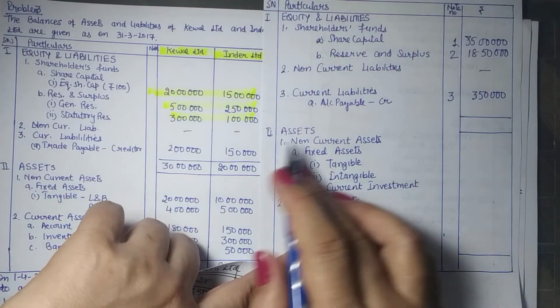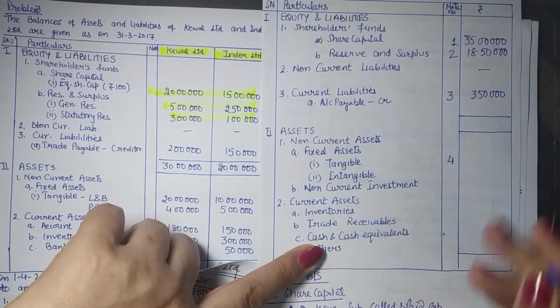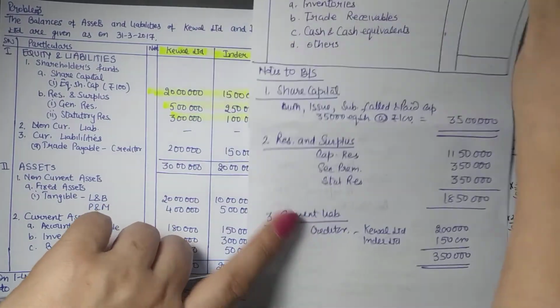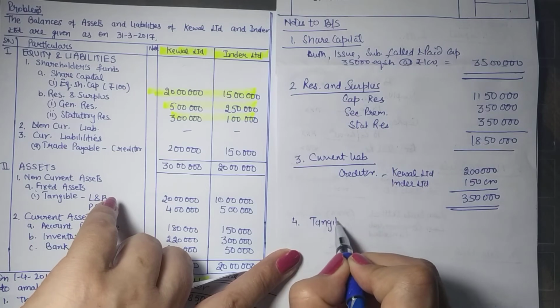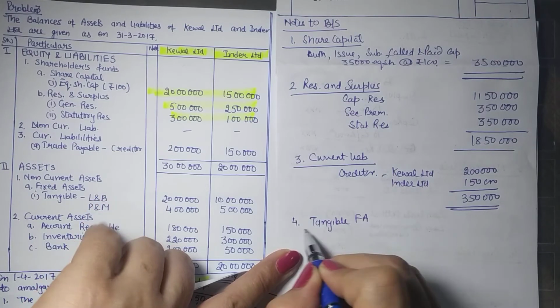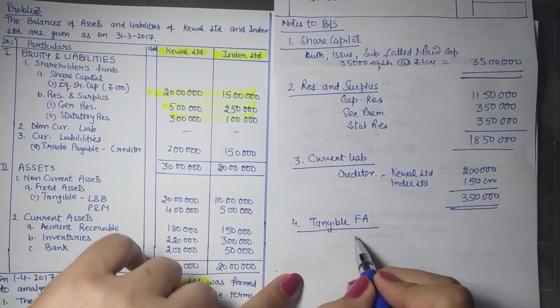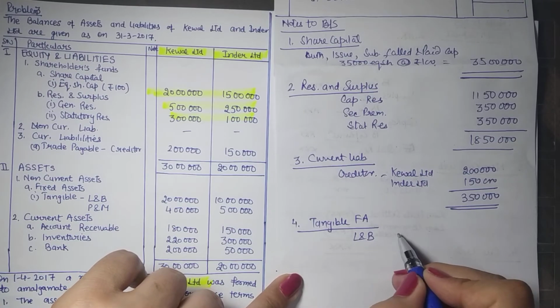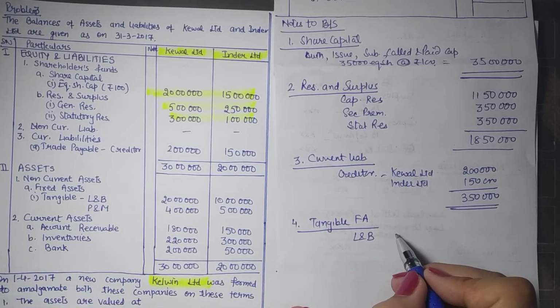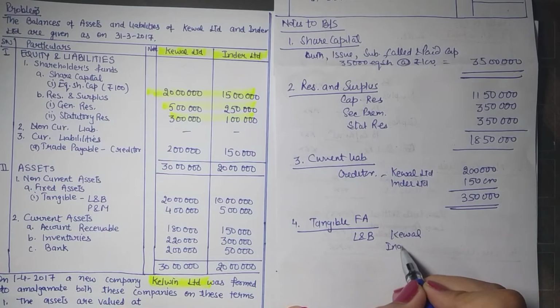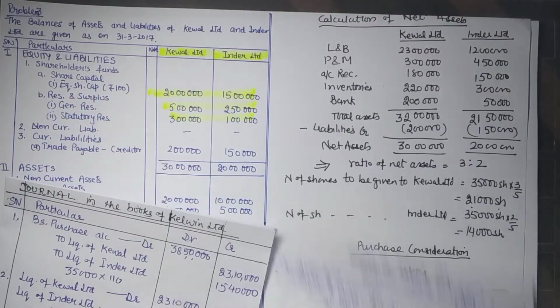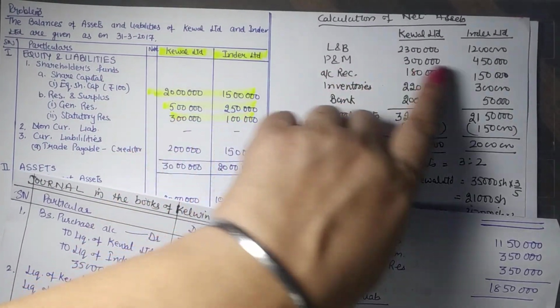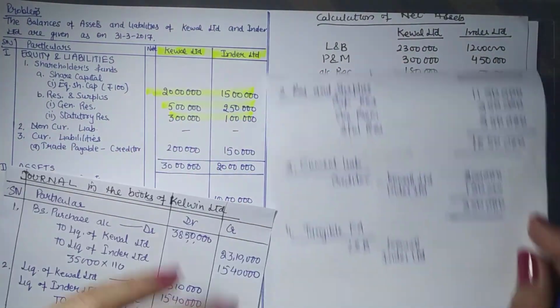Now coming to the asset side, tangibles, number 4. In the tangibles we have two assets, land and building and plant and machinery. Again, land and building for Keval Limited and for Inder Limited. So we have taken up their land and building at 23 lakh and 12 lakh.